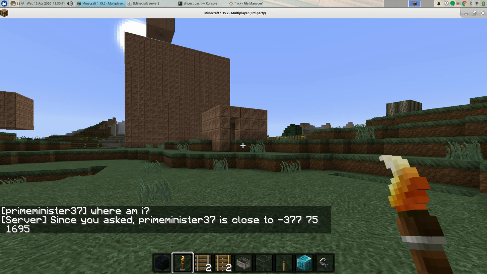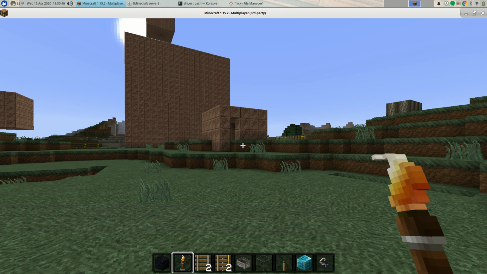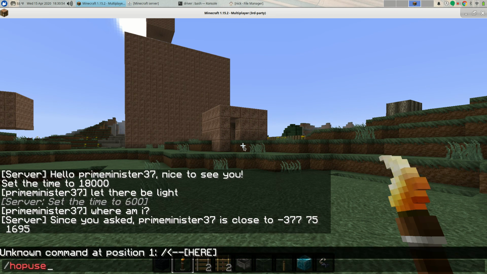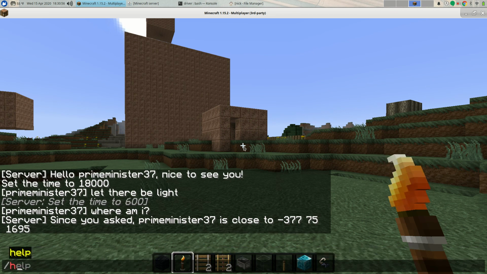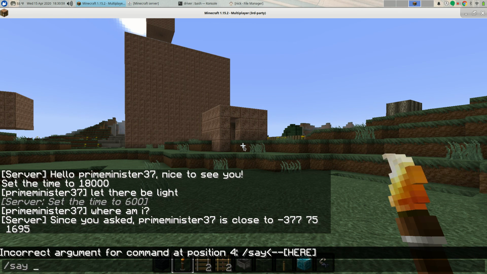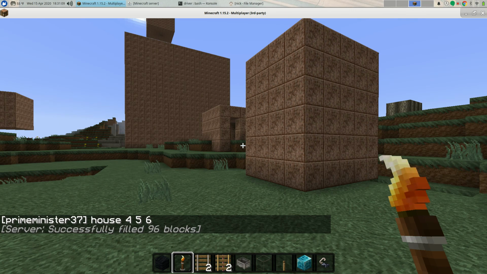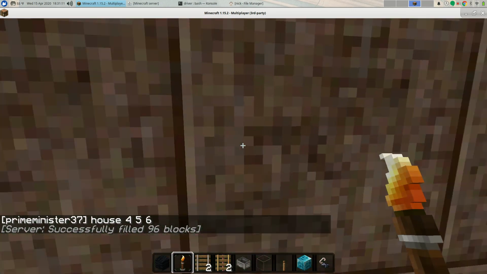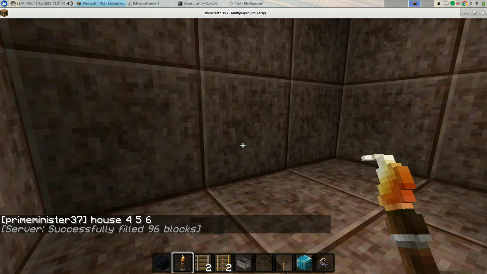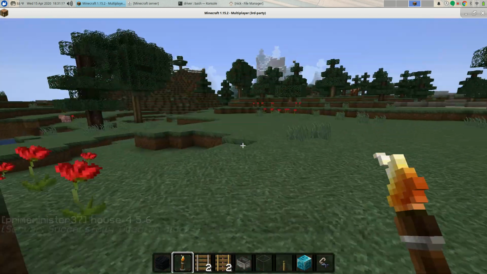So I've basically tied in through the back end of the server a way to intercept chat messages and respond to them in certain ways so I can get information from my environment and so on. I also have some commands like, for example, house is a command I made. Sorry, it's a save. These are all chat messages, right? So I can say house, and I can put in width, length, and height. And if I say house 456, it builds me a little 4x5x6 structure, right? Which is hollow inside, and which we could use as foundation for building stuff.